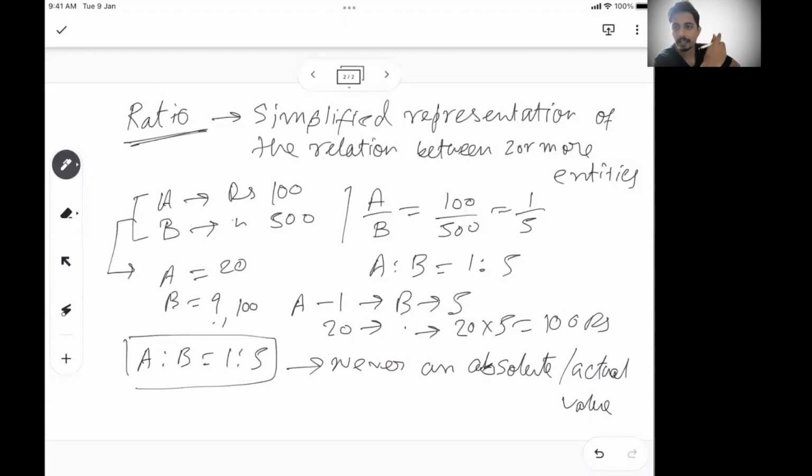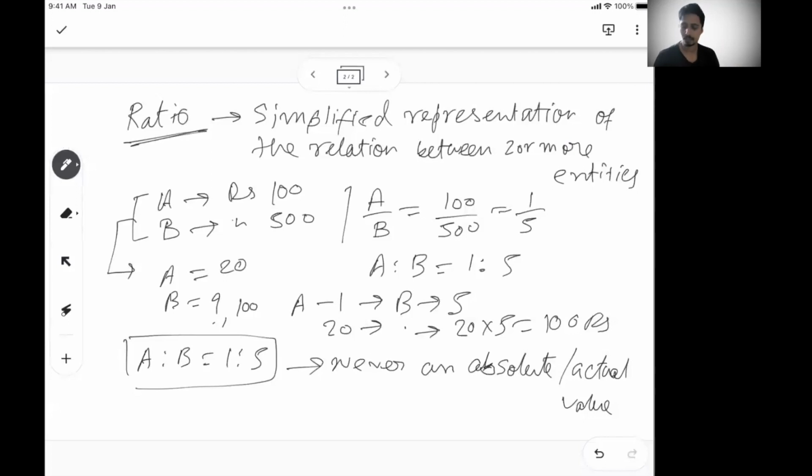So if A has 1, B will have 5. It's a representational format, not the actual format. If A has 2, B will have 10, something like that. But this is the most simplified format.